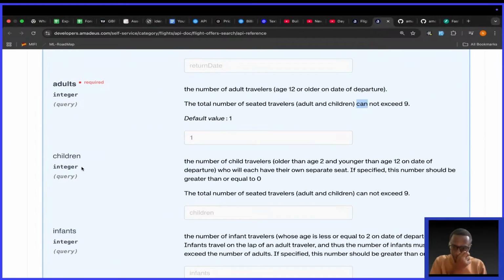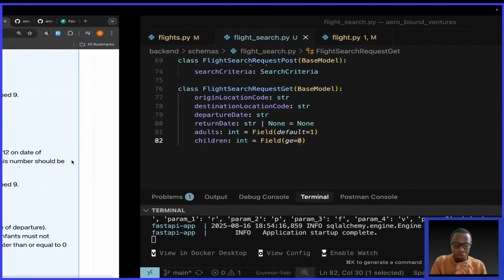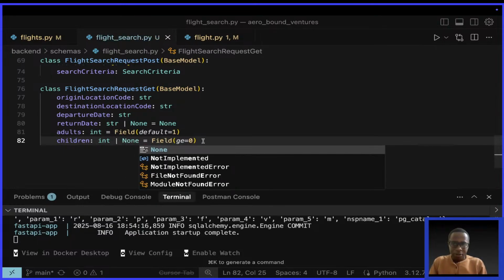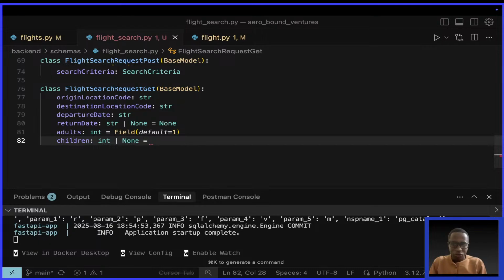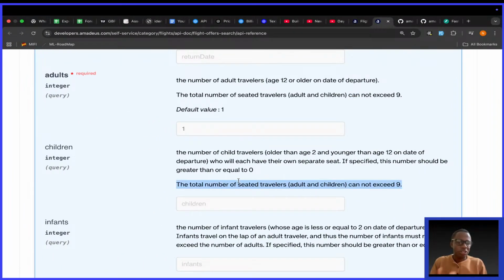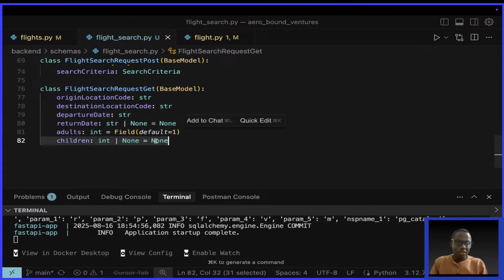Okay, and it's optional. So I'll say, let me just do this, or none, and equals none. Why have I removed them? Because with this other check, in case we populate it and put something vague, Amadeus will tell us the value. For example, you cannot put -1. I hope you understand that. So this is okay. This will work.